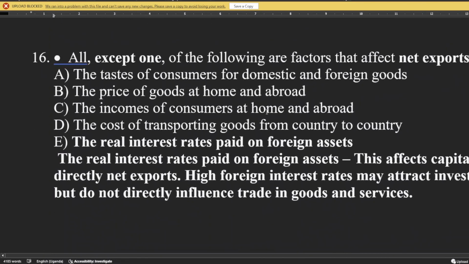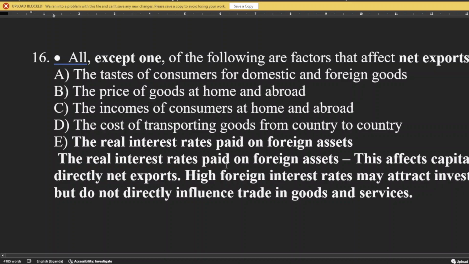We come to 16. All except one of the following are factors that affect net exports. Which one does not affect net exports? First of all, what is net exports?